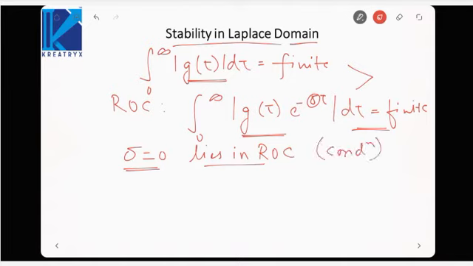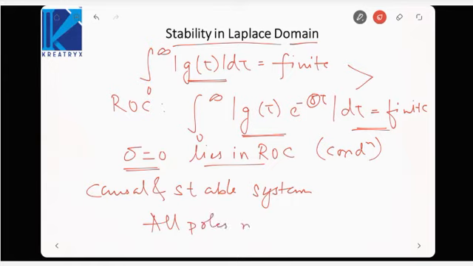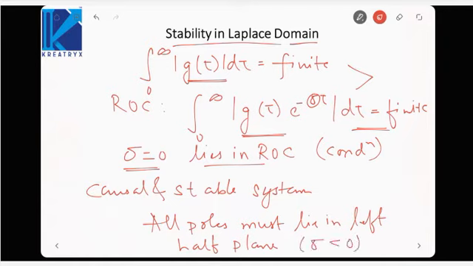Now, for a causal and stable system, this condition changes to: all poles must lie in the left half plane. That is, poles must have a real part less than 0. So all poles must lie in the left half plane. That is the condition for stability in the Laplace domain, whereas the absolutely integrable condition is in the time domain. This one is in the S domain.